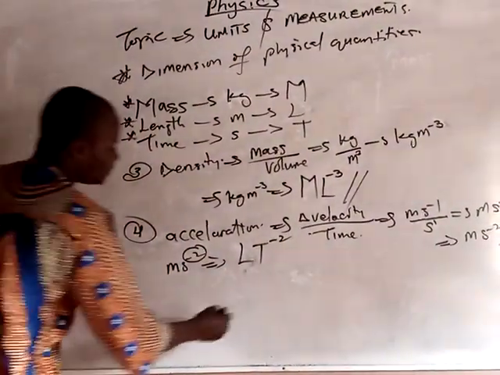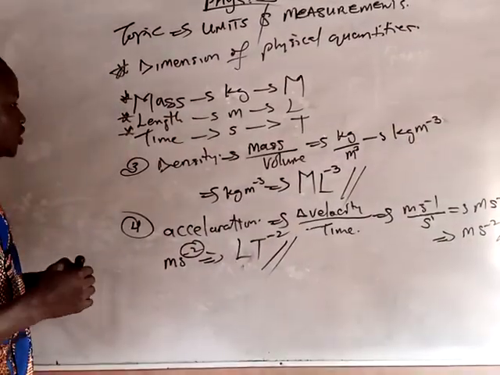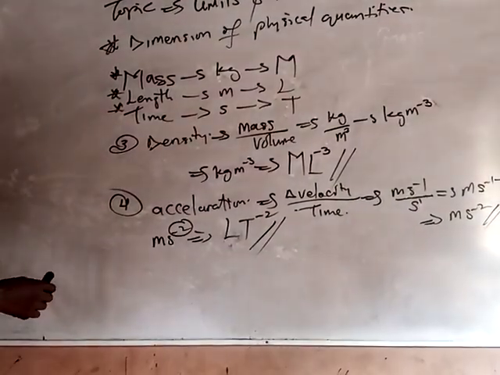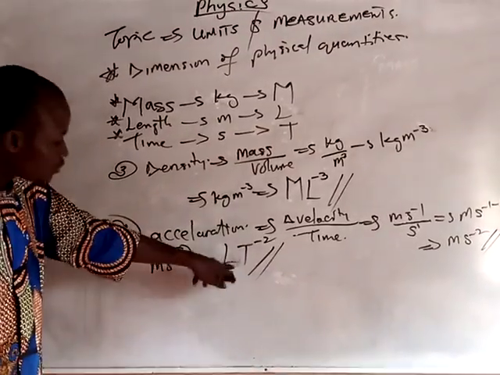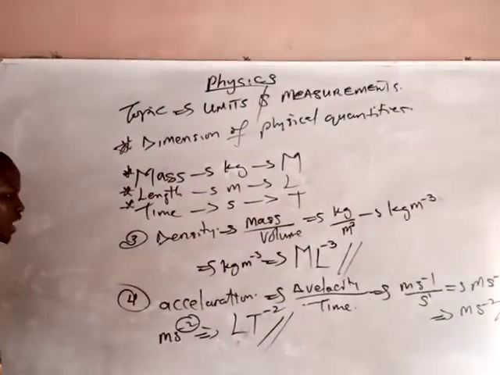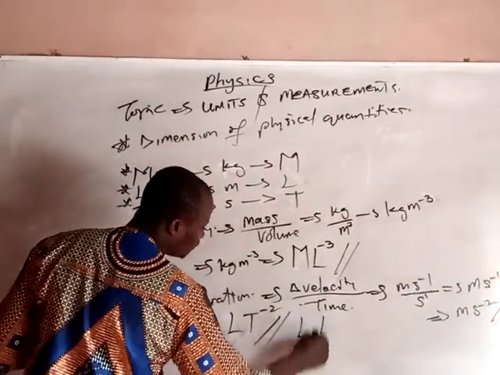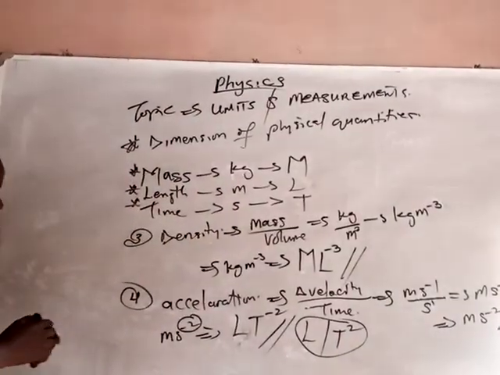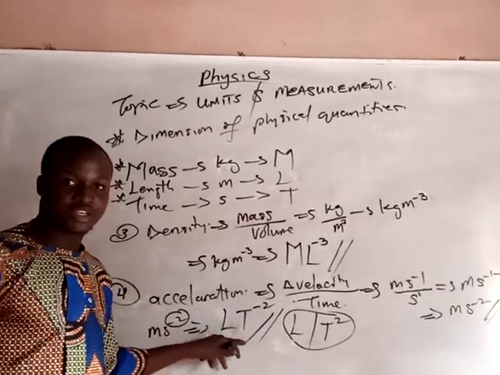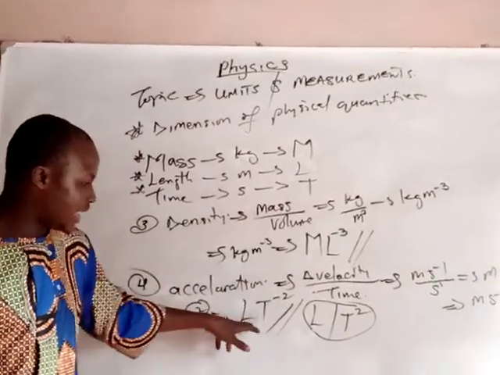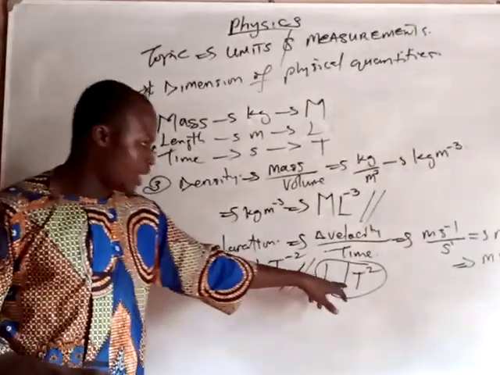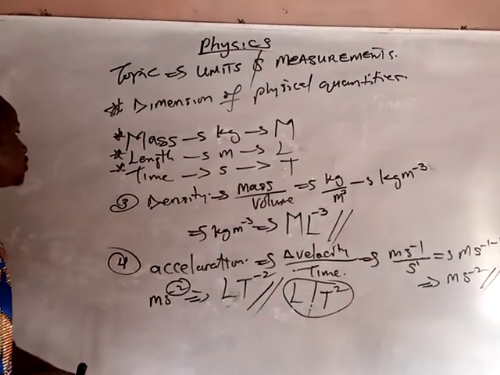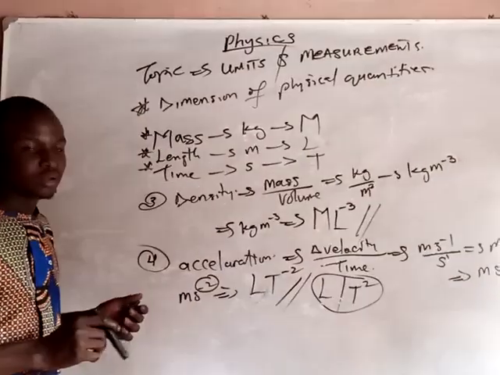So the dimension of acceleration is LT raised to power minus 2, L per T squared. And you can also see it like this. Don't be shocked if you see something like this; it is the same thing as this. But most often they appear like this, and even if they appear the other way, it is also the same thing. Is that clear? In our next video, we talk about dimension of force, power, and a lot more.